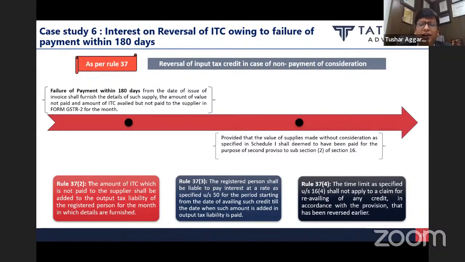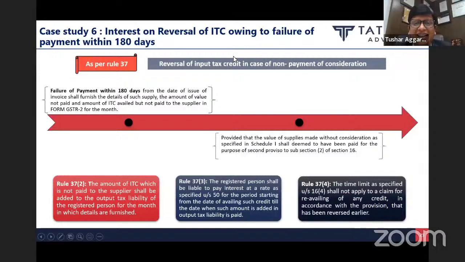So I got an invoice in the month of April 2022. 1st April 2022 was the invoice date, and I availed the credit. I have not made the payment within 180 days. Now I have to reverse the credit along with interest, and rule 37(3) says interest will be levied from the date of availment of credit and not from the 181st day. It simply states from the date of availing such credit, which is April, till the date when I'm reversing it, adding it to my output tax liability, say October.